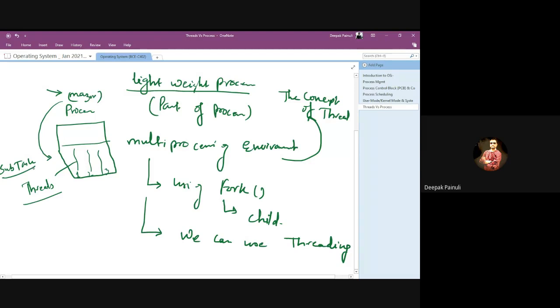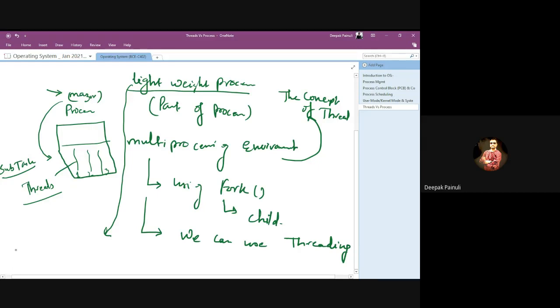And whatever subtasks we have, we can call them threads. That means it's a part of a process, a portion of process code or task, which is used to perform some task on CPU. That's why we refer to it as a lightweight process, not a complete process.